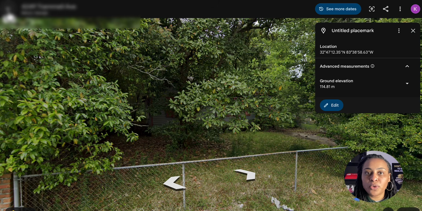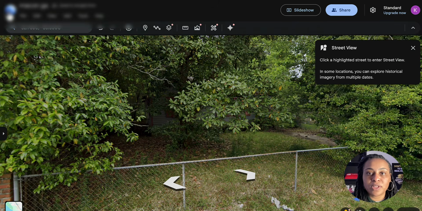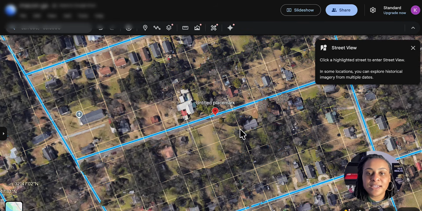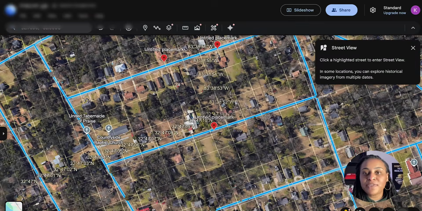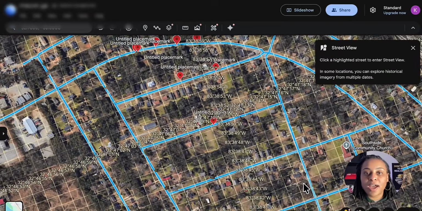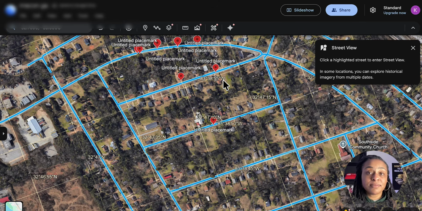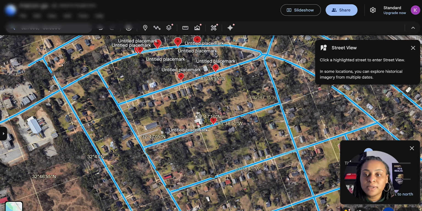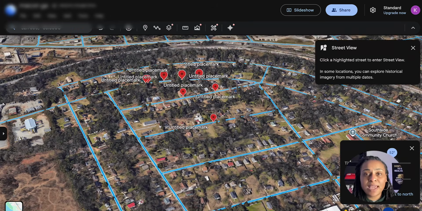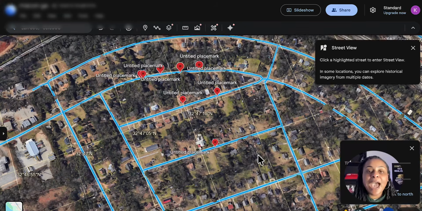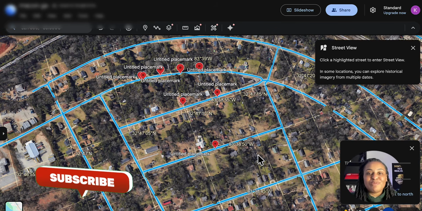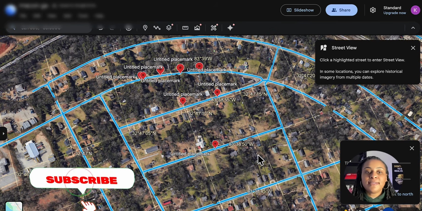I want to show you exactly what I'm talking about so that you have an idea of what this looks like, okay? So in my last video, please check out how I described what these dots are. I described also how to use the tilt function, which is here at the bottom. So I kind of go into detail. But for today, what I just wanted to show you is how in the world did I get to this conclusion, right? How did I know where to find these distressed properties?